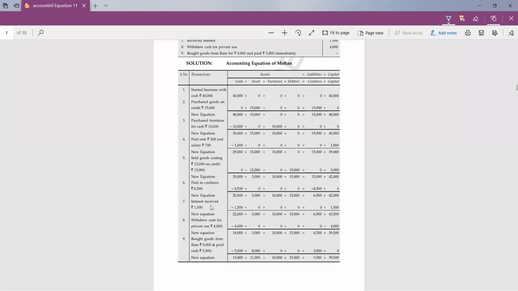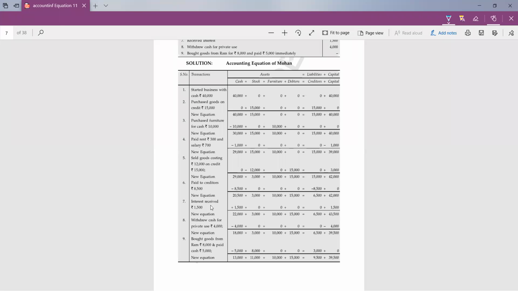Come to the seventh transaction, which is interest received. Cash 1,500, stock 0, furniture 0, debtors 0, creditors 0, and in capital 1,500. Now again you have to make the new equation: 20,500 plus 1,500, which is equal to 22,000, 3,000, 10,000, 15,000, then 6,500 plus 43,500. Now what will be the new equation?